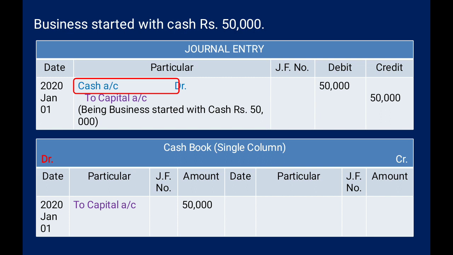And once we record on the debit side in the cash account, we have to write the word 'To', that is, to capital account. So you can see in the cash book debit side we have recorded, first in the date column the date, then 'To capital account', and directly we have recorded the amount in the amount column, 50,000.